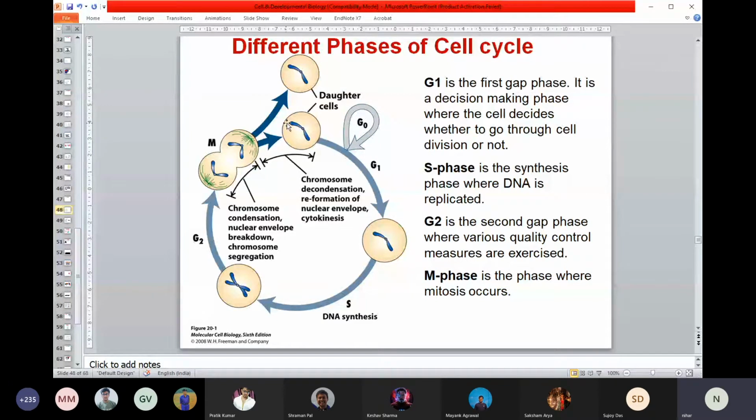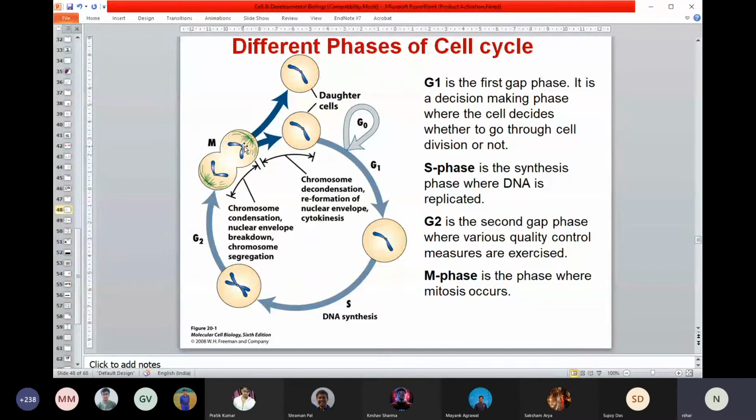So if you think of the cell division cycle between interphase and metaphase, the interphase stage is divided into multiple phases like G1, S and G2. G1 is the first gap phase where the cell decides whether to go or not to go for a division. It's a decision making phase. S phase is the replication phase, the DNA synthesis phase. And the G2 phase is the phase where the cell again cross checks whether replication is perfectly okay. If it is not okay, it commits suicide. If it is okay, then only it goes for mitosis. I hope this is clear to you guys.